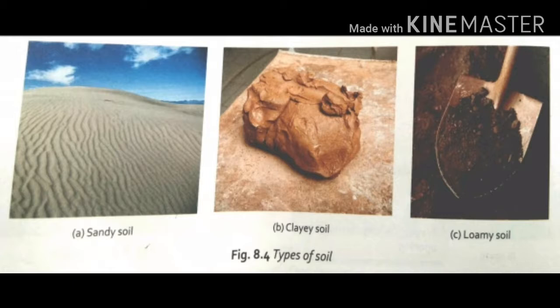Soil is formed by the weathering of rocks.